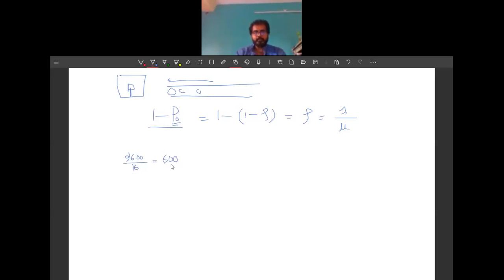We can also divide it by 60, right? So every minute 10 persons are crossing the river. It means every minute 10 persons are getting served, and this is what your lambda is.